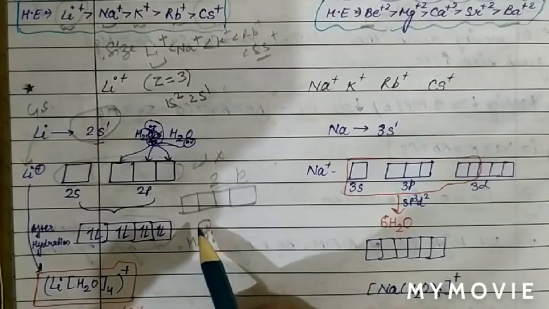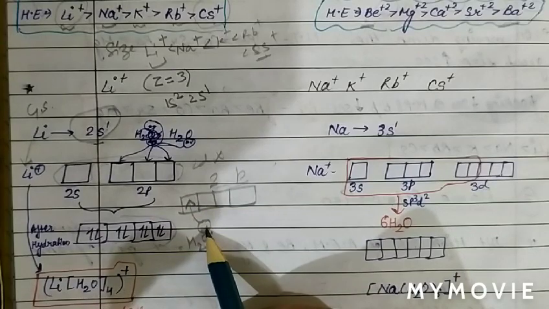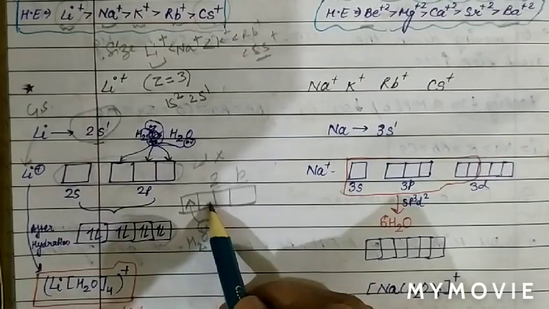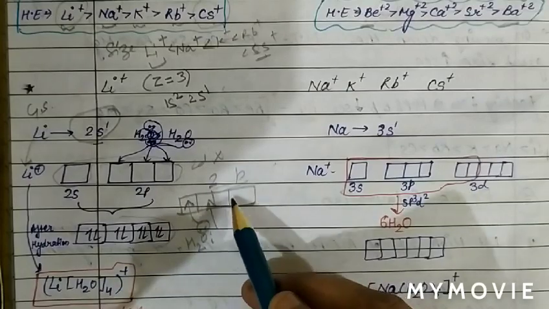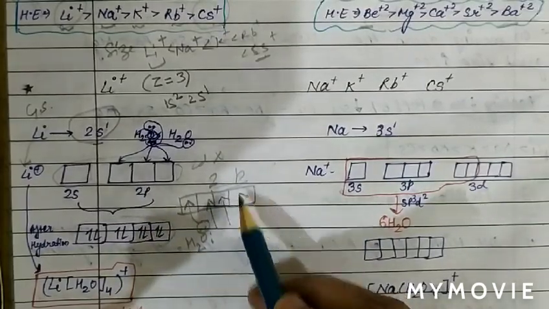So water can donate its electron pair to the vacant orbital. This orbital is occupied by the lone pair of water. Hence water can form a bond with lithium. Then the next water molecule donates its electron pair and forms a bond. Again the next water molecule will donate its electron pair and form a bond. Again the next water molecule will donate its electron pair and form a bond.